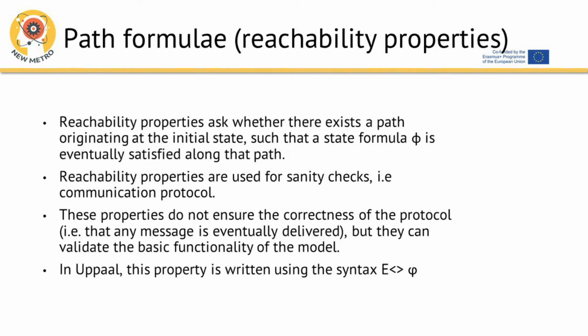Reachability properties are used for sanity checks, e.g. of a communication protocol. These properties do not ensure the correctness of the protocol, i.e. that any message is eventually delivered, but they can validate the basic functionality of the model. In Uppaal, this property is written using the syntax E<> phi.